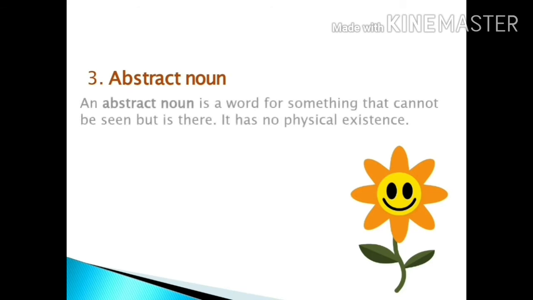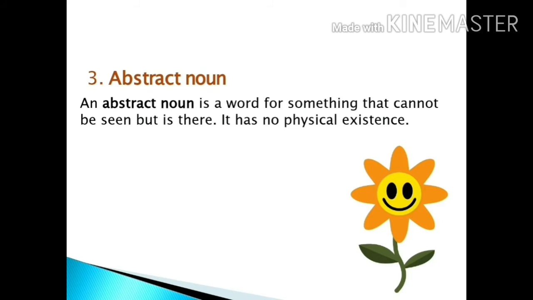Now moving on, abstract noun. Okay, can you see in the picture what the flower is doing? Yes, it is smiling, it is happy. So can we see happiness? No, we cannot. We cannot see our emotions also. So abstract noun says, an abstract noun is a word for something that cannot be seen but is there. It has no physical existence.